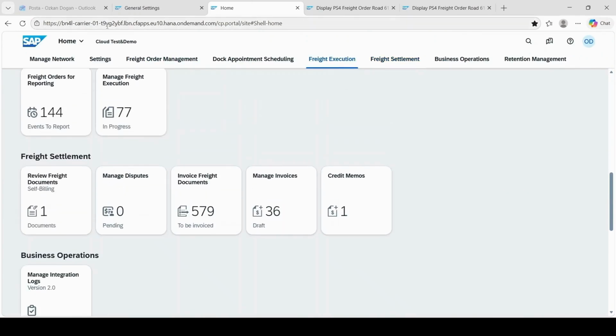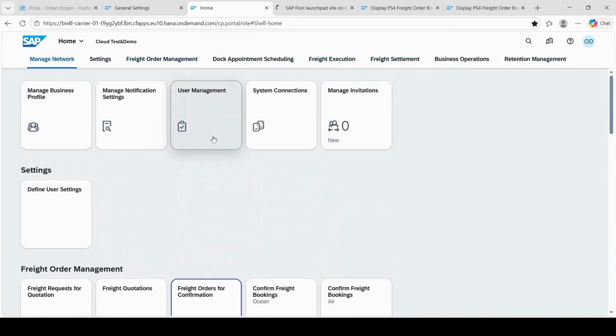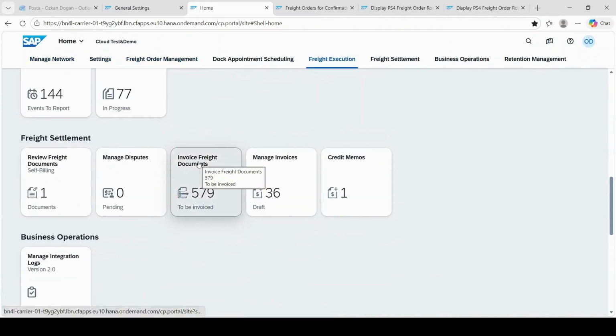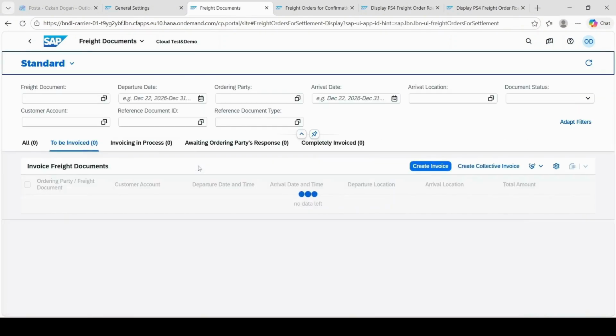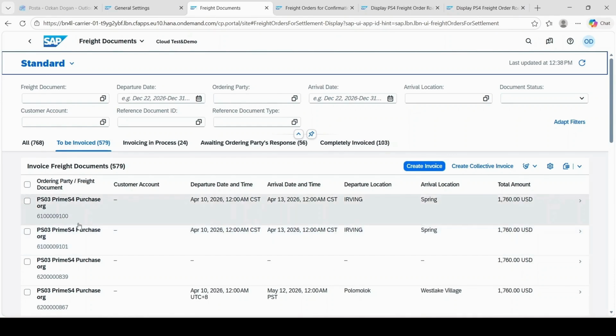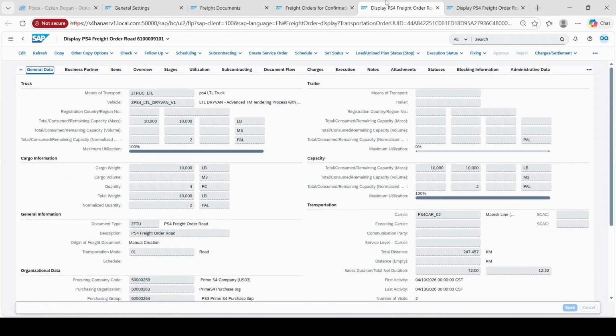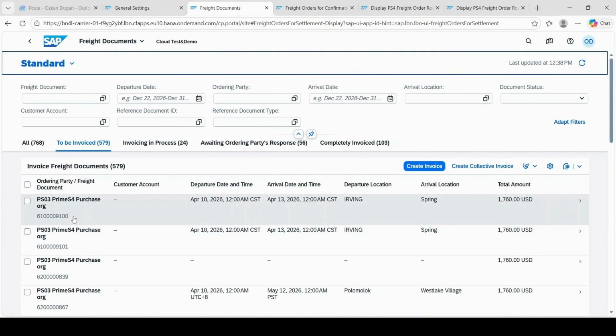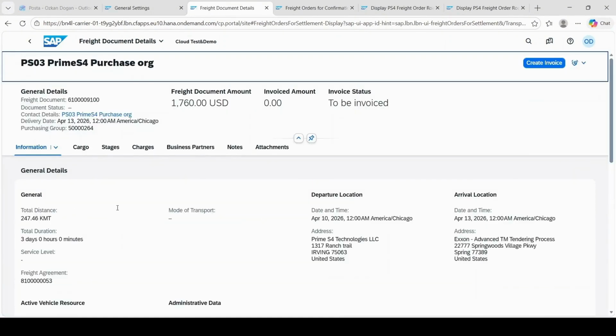This is my carrier tenant. In the carrier tenant, to create an invoice, we should go to this app, invoice freight documents. Here, as you see, there are two freight orders ready for invoicing. I want to compare with my freight orders. One of them is this, one of them is this. I compared, they are correct. Firstly, I will create an invoice with this.